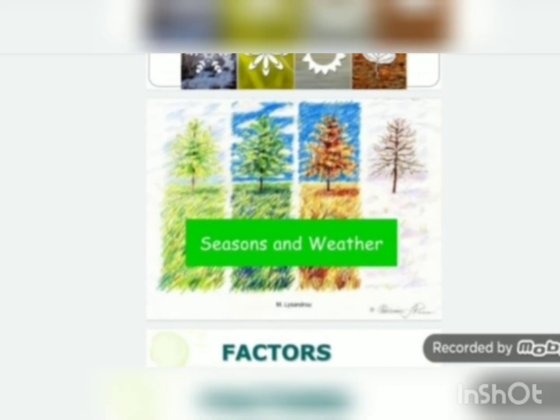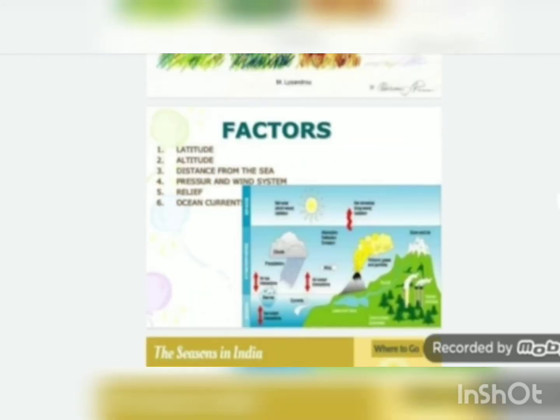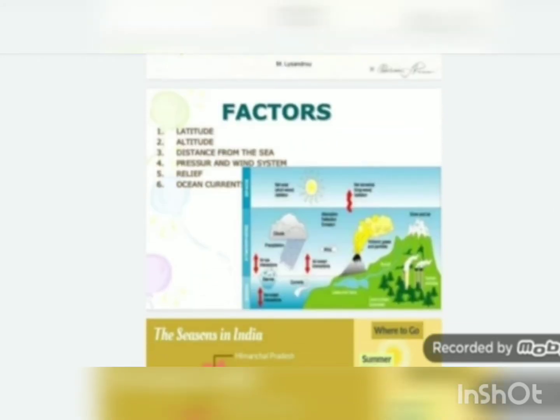Now, seasons and weather. The difference between these terms is that climate is the long term atmospheric conditions of a particular region. It can be 35 years or more, whereas weather is a short term phenomenon. It can change in 1 day, 2 days, 1 or 2 weeks, even in 1 or 2 hours.